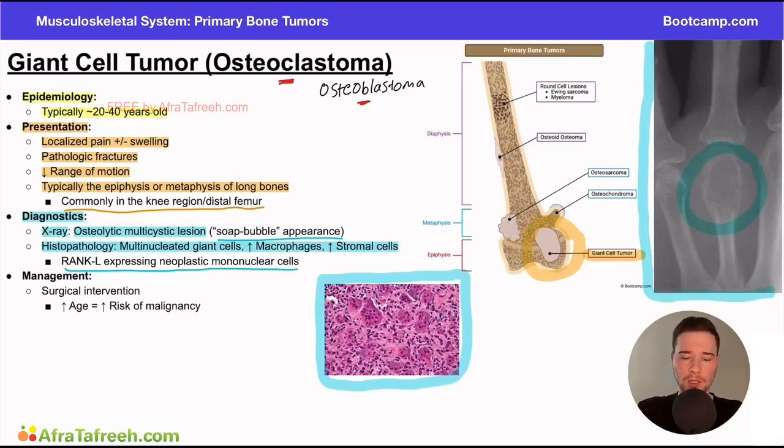Now, when we turn our attention to the management here, fairly easy one to keep in mind, in that this is going to be requiring surgical intervention. This usually comes in the form of curettage, which is surgically scraping out or removing tissue from the body, in this case bone. And then bone grafting can be done as well for healthy bone to hopefully regrow in the place of the tumor. Now, a key thing that you need to know for this particular tumor is that there's increased risk of malignancy with increased age. That is to say, as patients get older and they have this tumor, there's more likely it could be malignant. There's more likely it could spread throughout the body. One of the classic places it would do this would be to the lungs.